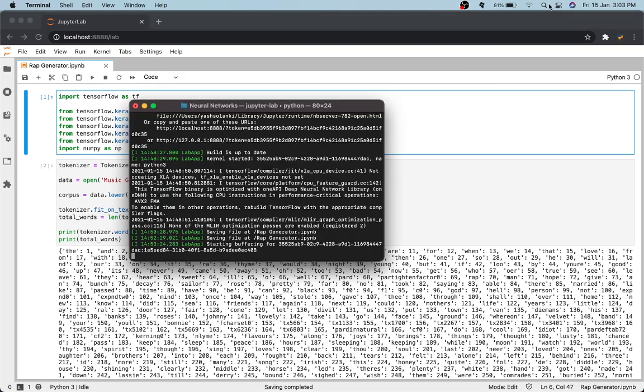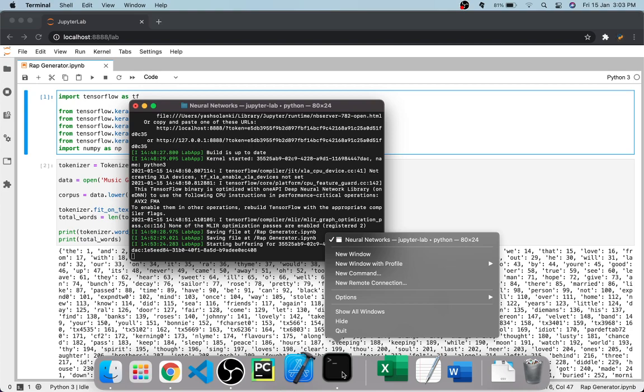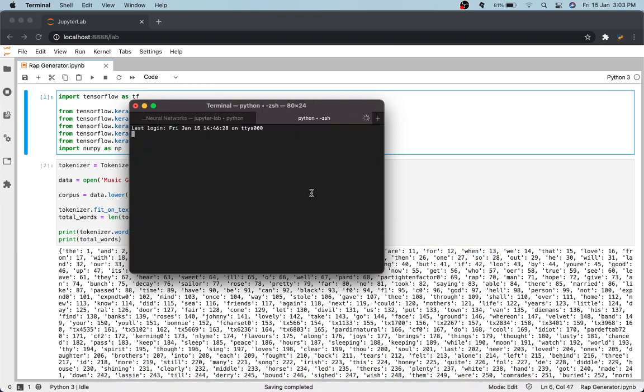I will open up my terminal since I'm on a Mac, but if you're on Windows, you will open up your command prompt, and if you're on Linux, you will open up your terminal. You can see I've just opened up a new terminal window, and you just want to type out pip3 install TensorFlow, and that's what you need to type out.